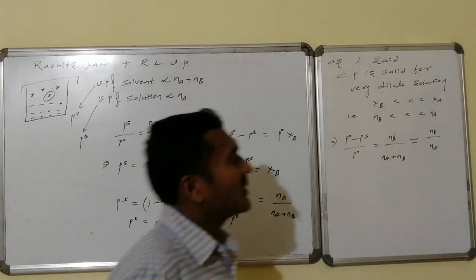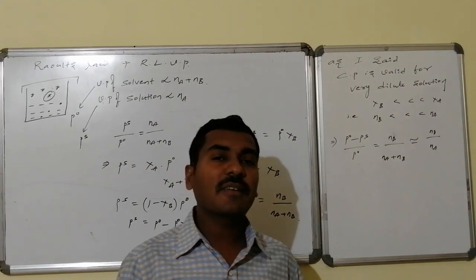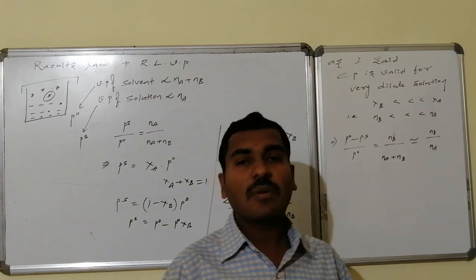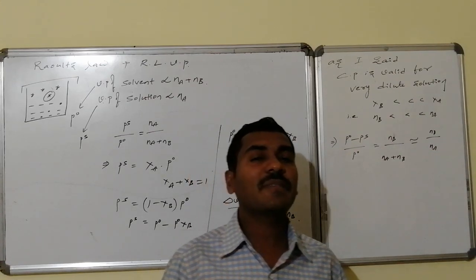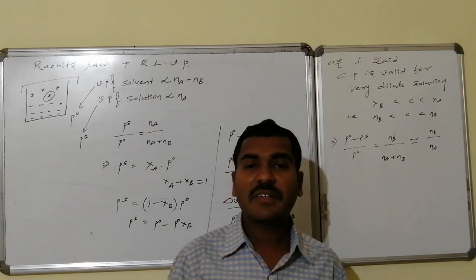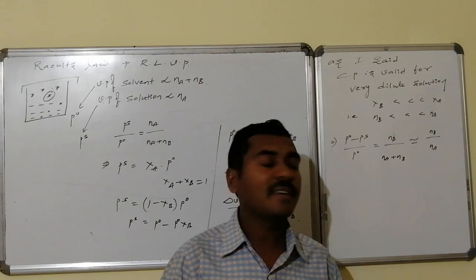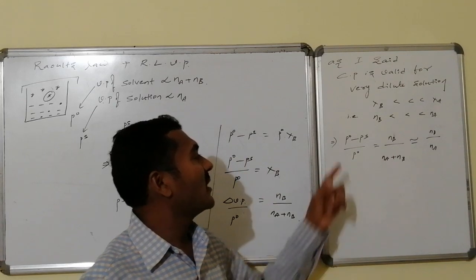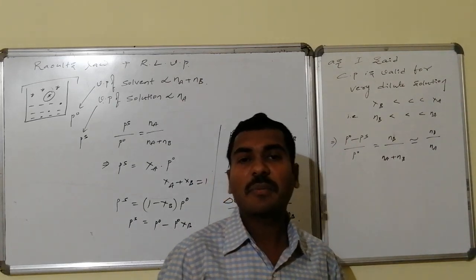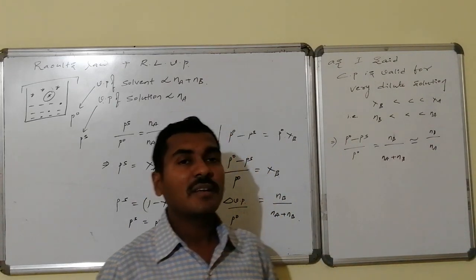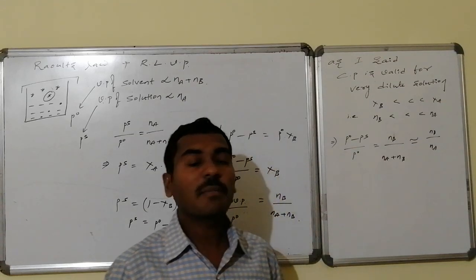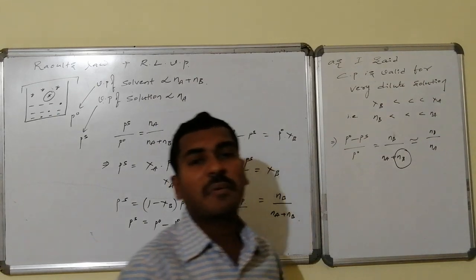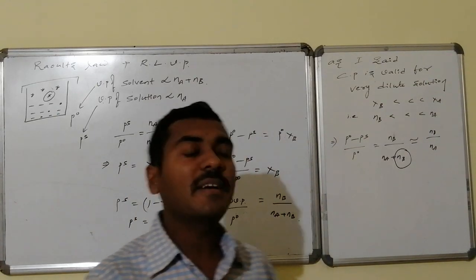As we discussed earlier, colligative properties are valid for very dilute solutions. Very dilute, the meaning is what? The mole fraction of solute is very little, nothing but the number of moles of solute is also very little. So therefore Nb is very small compared to Na. So relative lowering in vapor pressure, P0 minus Ps by P0, is equal to Nb divided by Na plus Nb. Whereas this Nb is very small, hence we make this approximately equal to Nb divided by Na.